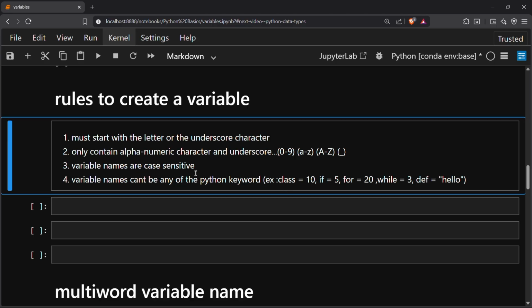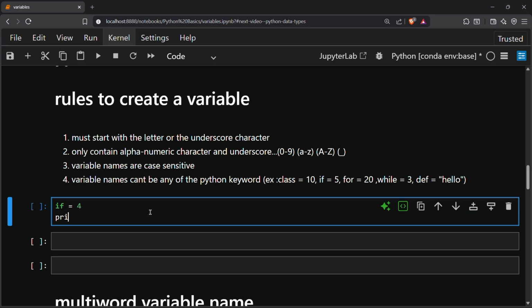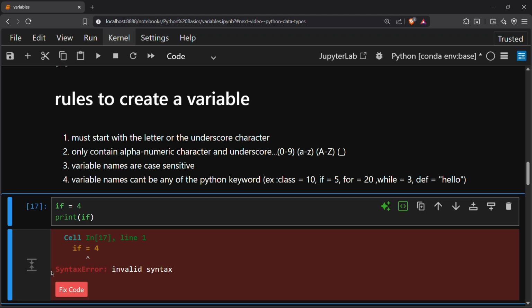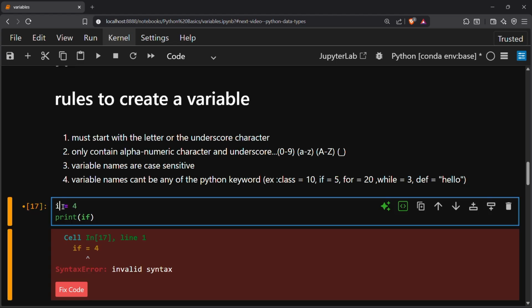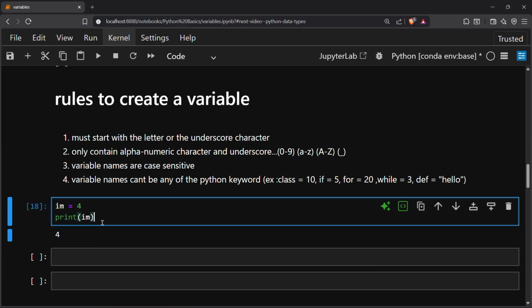Okay, so the variable name can't be any of the Python keywords. This cannot be a Python keyword, like class or if. If I want to create a variable if equal to 4 and I want to print this variable here, this will give me a syntax error, because if is a keyword here and we cannot do this. If I do I am and I print this, this will print 4 here, you can see.